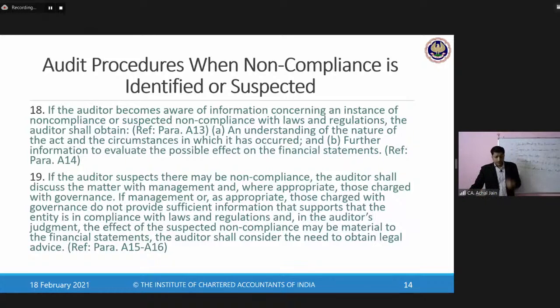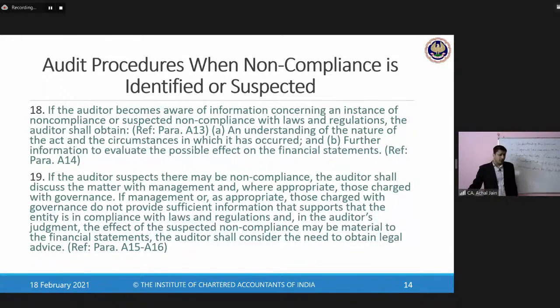On the basis of discussions with the management, a final conclusion will be drawn and final reporting requirement would be understood. Along with the management, auditor also needs to make a communication about these non-compliances to those charged with governance. And when it comes to communication of these non-compliances to those charged with governance, it will come down to those areas which are material in nature.